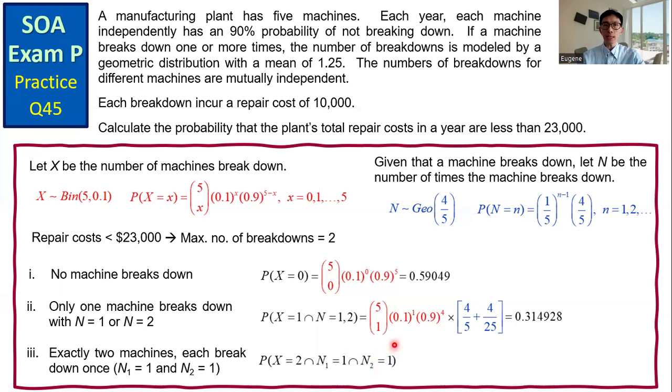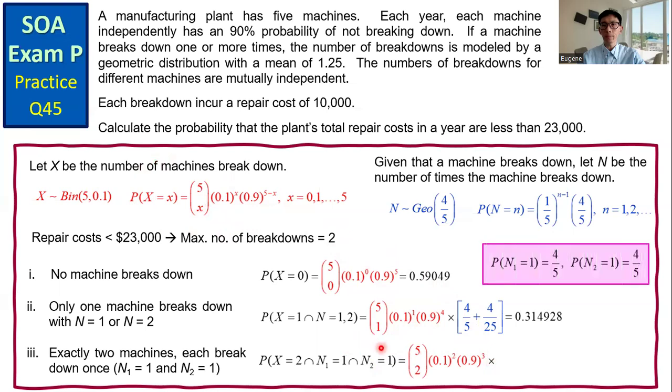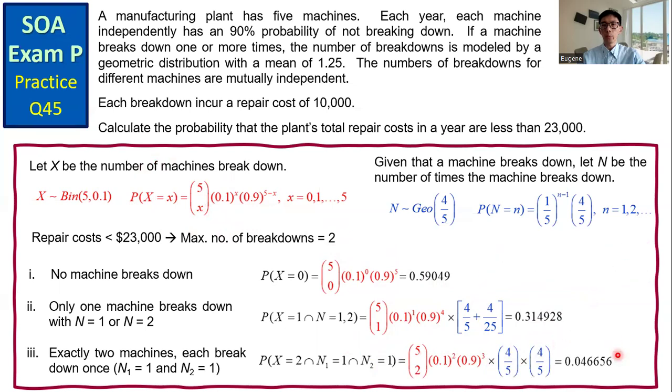The probability that X equals 2, substitute 2 for x in the PMF of X, and then multiply by the probability that N1 equals 1 and N2 equals 1. Each of these probabilities equals 4 over 5. Multiply them together, and we get the probability equals 0.046656.